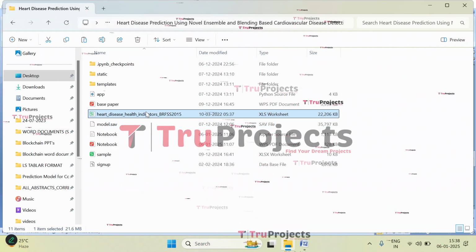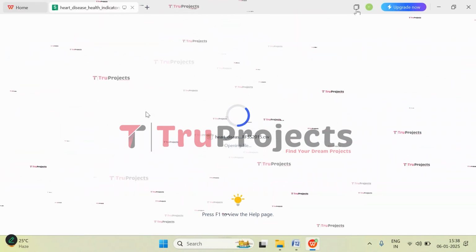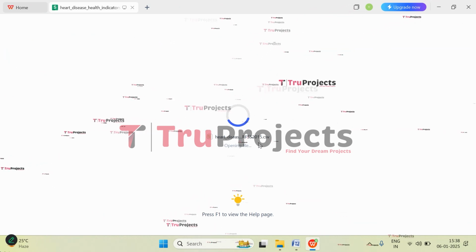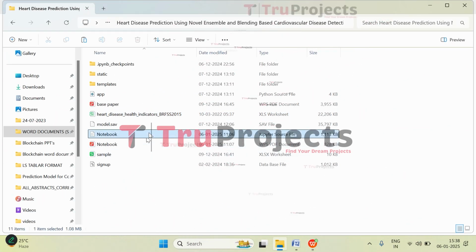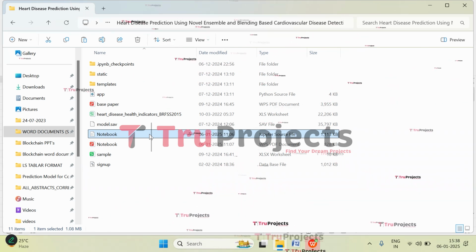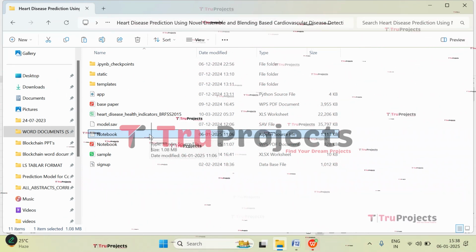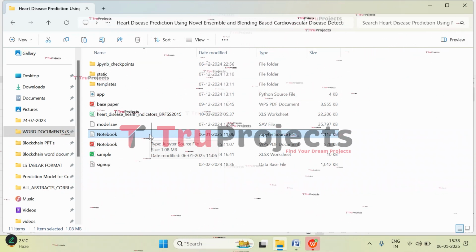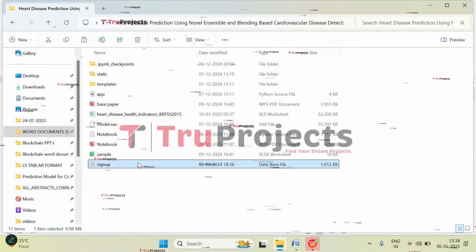And this is the data set that we have used in this project. It's being loaded. Just wait for a while until the data opens. Let's check with the other files. So this is the notebook.ipynb file. This is a Jupyter notebook file which contains a combination of code, graphs, and outputs all in one place. It allows users to write and execute code in individual cells, making it a popular choice for data science. And this is the signup.db file.